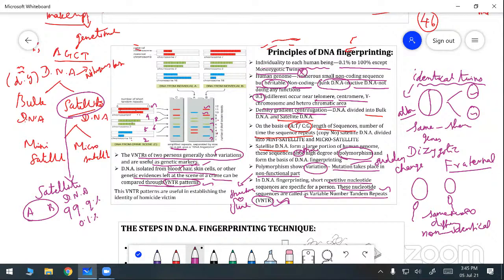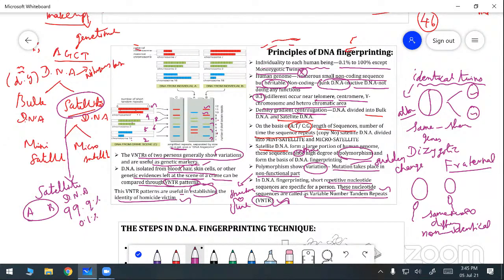These VNTR patterns are useful in establishing the identity of homicide victims. We can identify the victims, and any drawback we can identify with the help of the VNTR method. That is what is meant by VNTR: variable number tandem repeats. Do you understand?